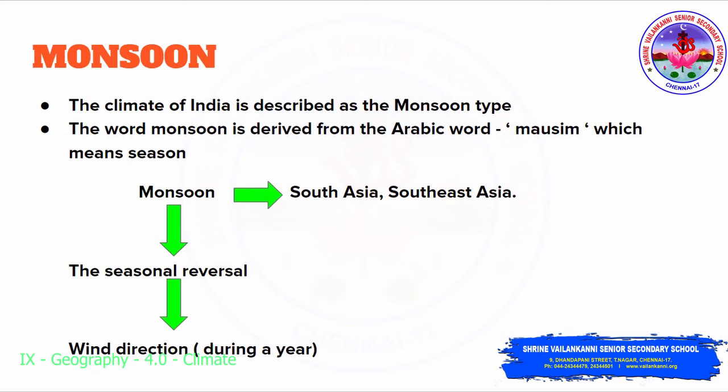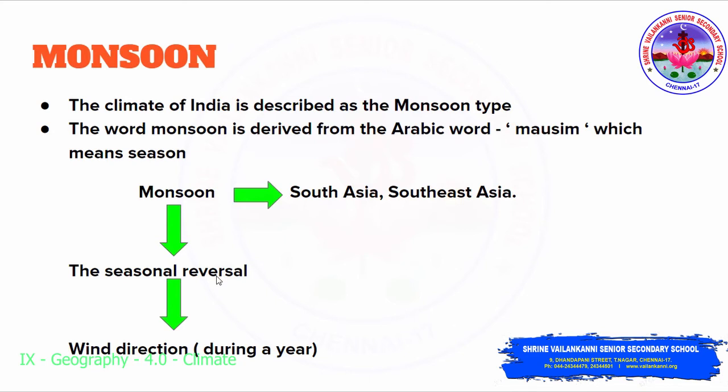So now we will see what type of climate India has and why it is so. Usually the word monsoon always brings happiness to some people because they relate monsoon to rain. But actually, what does that word literally mean? It means season. Actually, this word monsoon is derived from the Arabic word mausim, which means season.